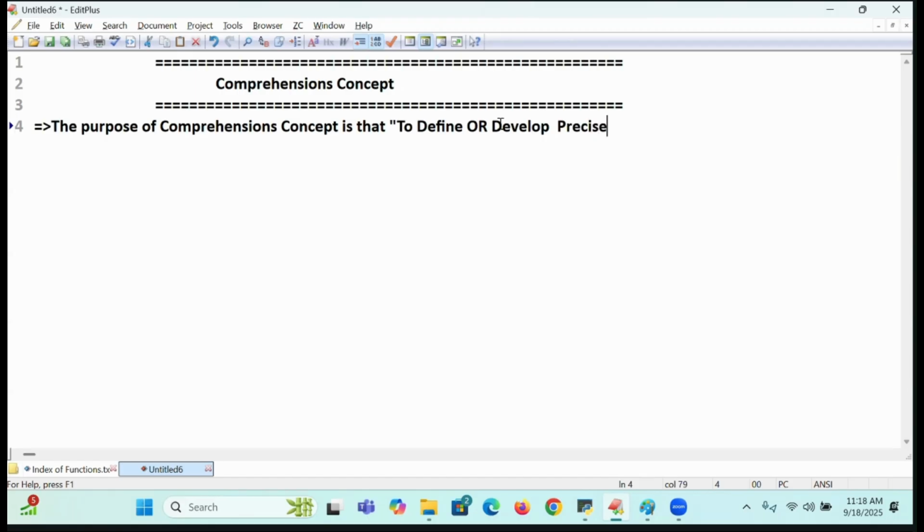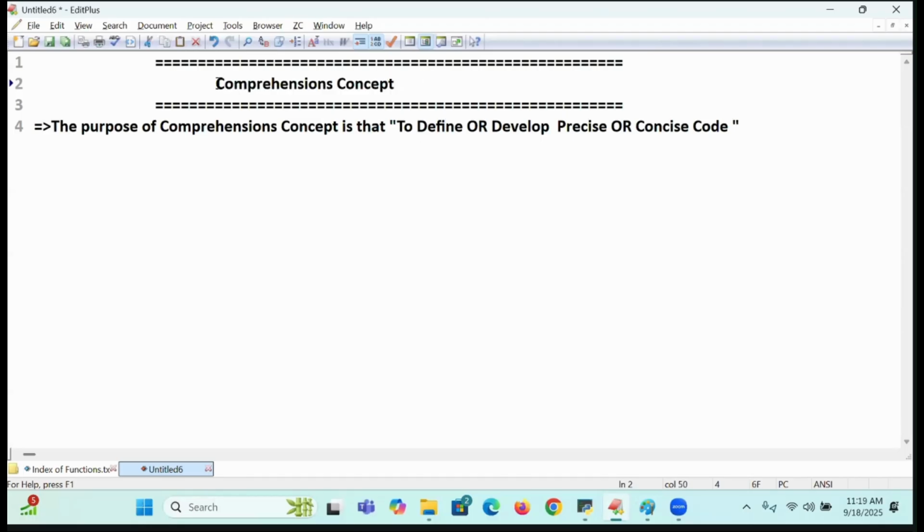Do you know the meaning of precise or concise code? Concise code is nothing but a small code. Instead of writing a big legacy code, I will write the smallest amount of code. Concise code I will define, code for any problem solving or for an application. That is the actual purpose of the